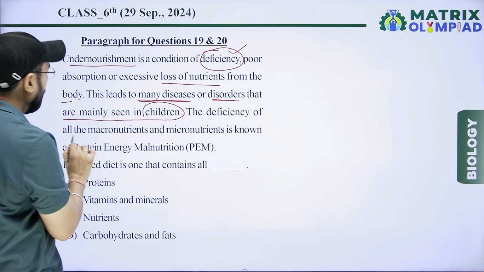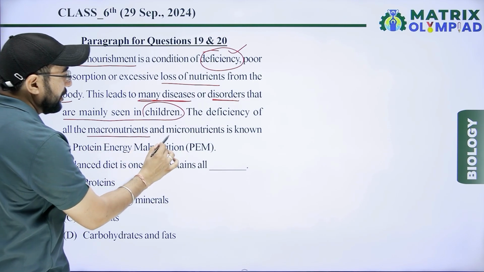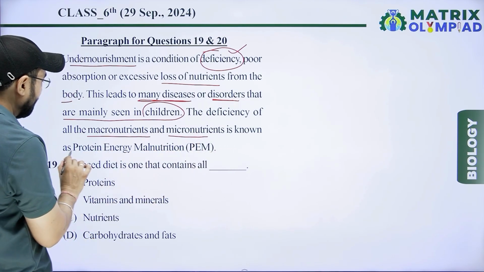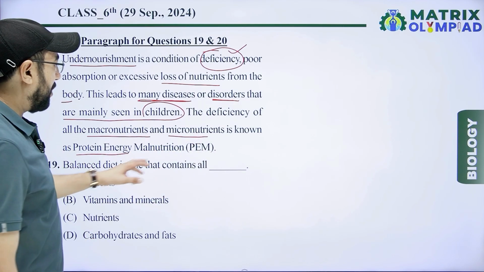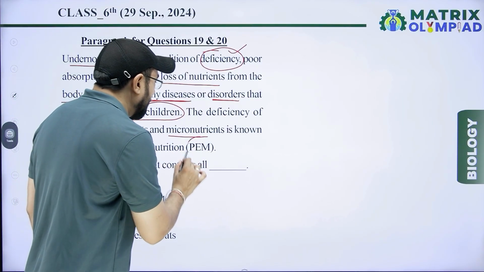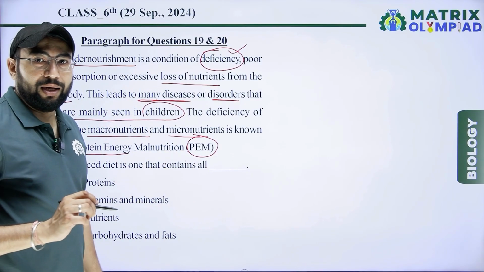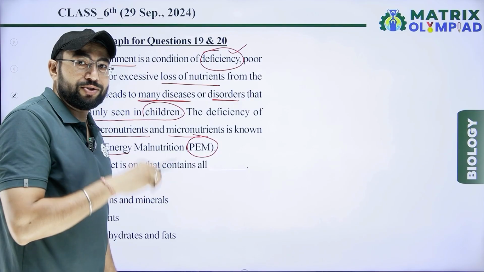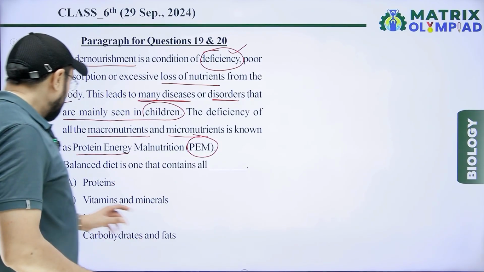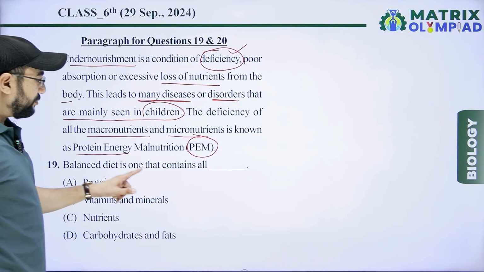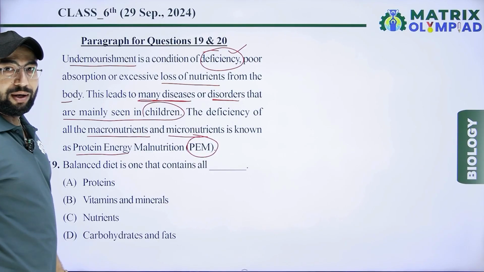The deficiency of the macronutrient and micronutrient is protein energy malnutrition, PEM, and so many deficiencies, so many diseases.